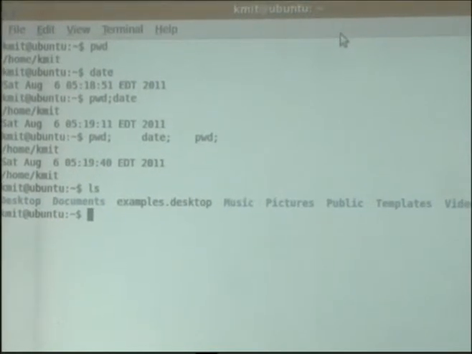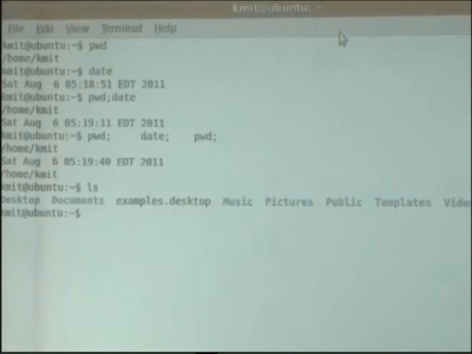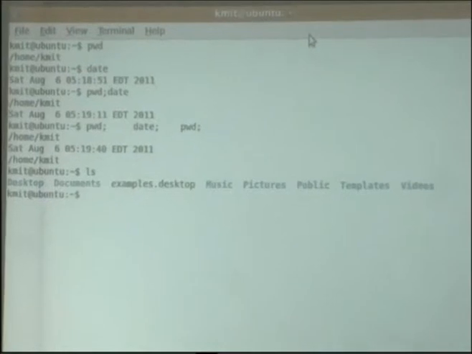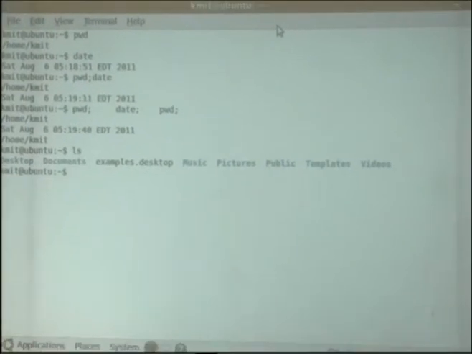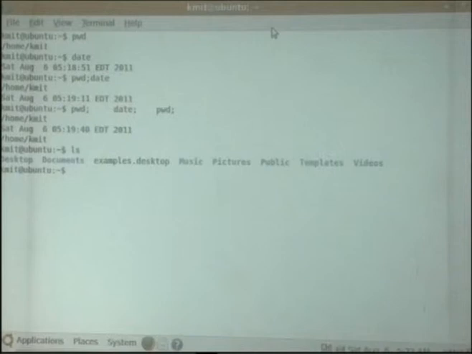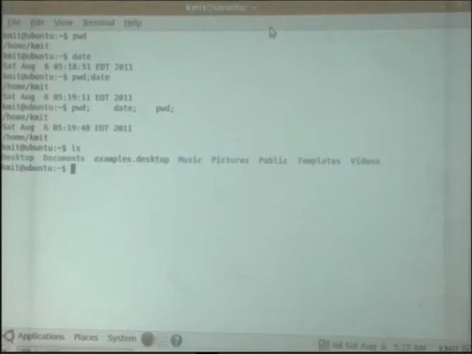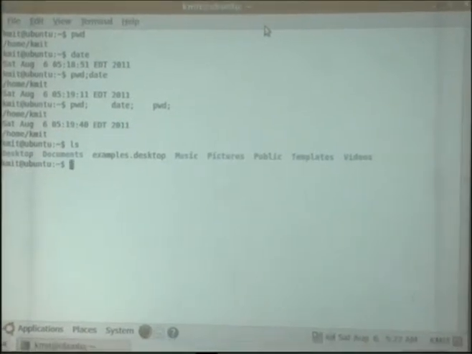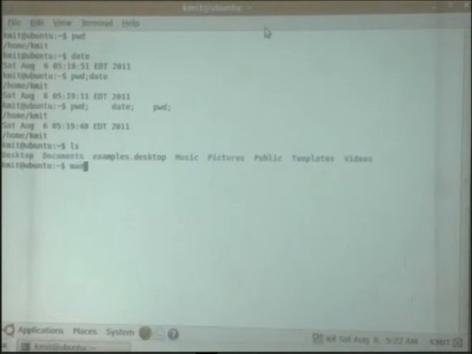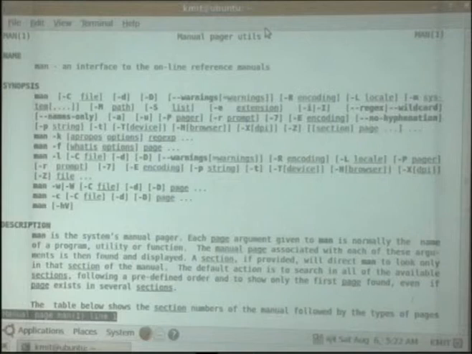For example, pwd is a command which doesn't take any argument, whereas ls is a command which takes an argument. What are the different types of arguments that can be given? Suppose we don't remember, then there is one command called man, which is used as a help to check the help about any command. For example, if I want to know what man does, I can type man man. It gives me help about itself, what the man command generally does.